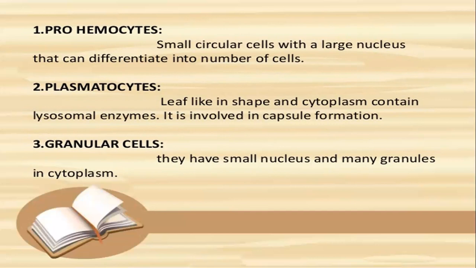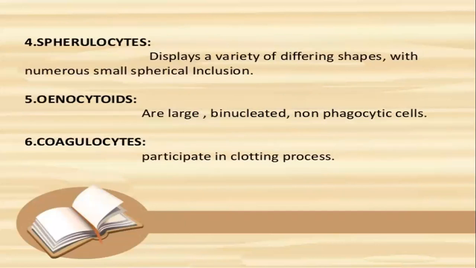Number three, granular cells. They have a small nucleus and many granules in their cytoplasm. Number four, spherulocytes. These cells display a variety of differing shapes with numerous small spherical inclusions. Number five, oenocytoids.